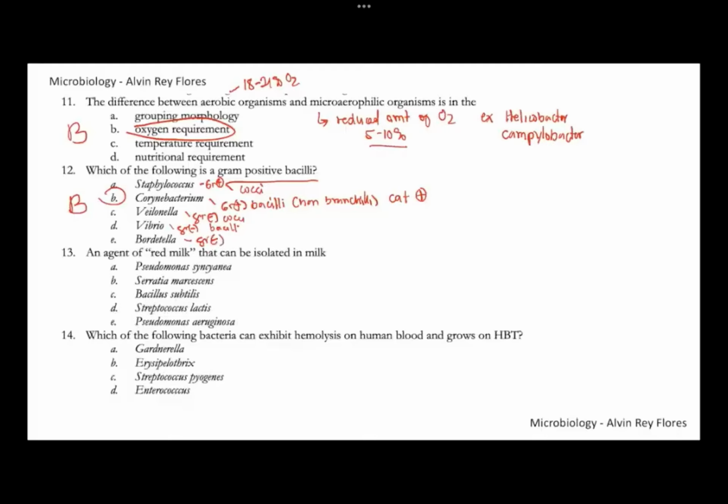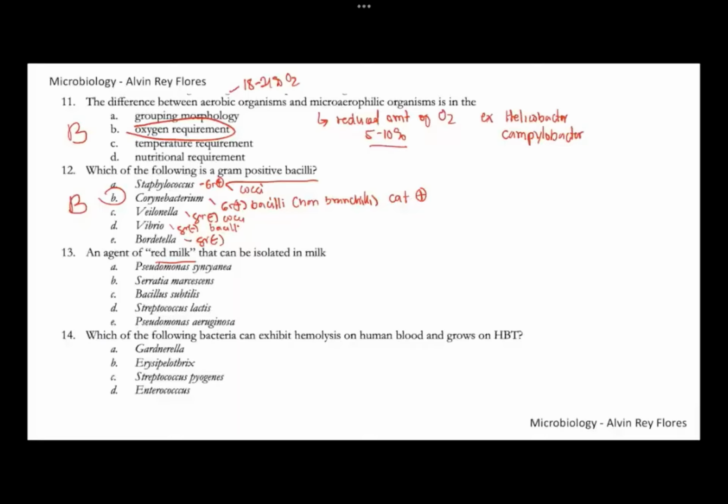Number 13, questions on milk bacteriology. An agent of red milk that can be isolated in milk. Milk is considered sterile. The milk coming from cows is actually considered sterile, but the milk collected from the cows can be contaminated, because of the contact of the milk with the skin of the cow, or from the water, or the apparatus or utensils used in collecting the sample.